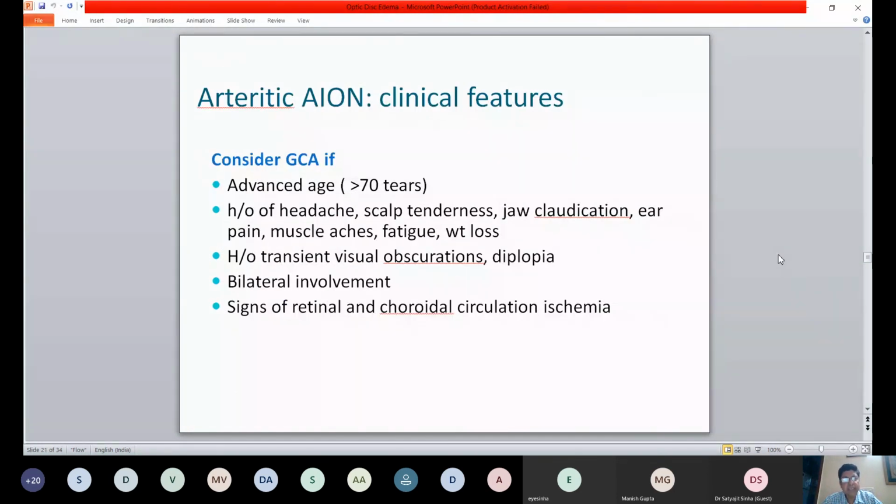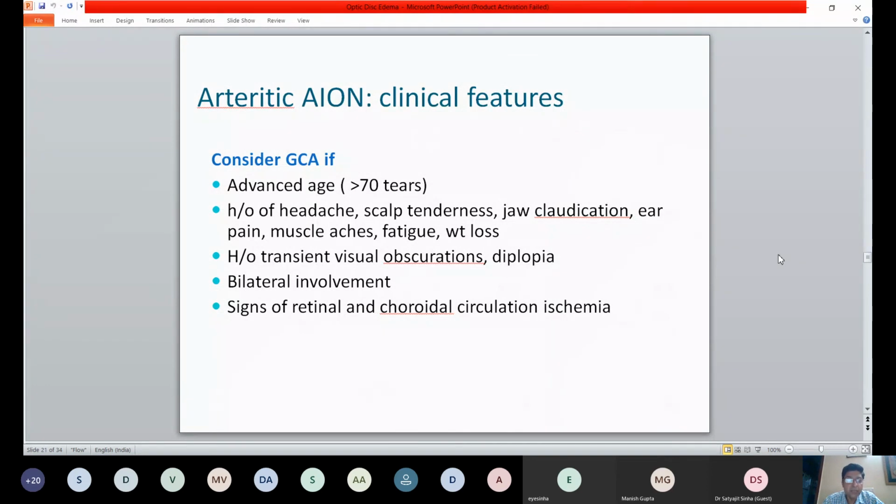The other features of arteritic, they're usually in more advanced stages. So they are older patients, although we see it in slightly younger patients in our country, but still arteritics are much older. NAIONs are much younger. So we see them even in our 40s. I have had a patient of 35 or early 30s presenting with ischemic neuropathy, but non-arteritic. But arteritics usually would be more than 60 or 65 at least. Like I said, they have history of systemic involvement, transient visual obscurations, and very quickly bilateral involvement.